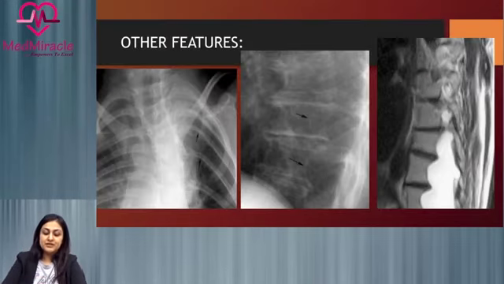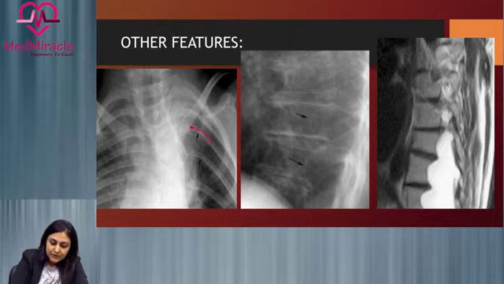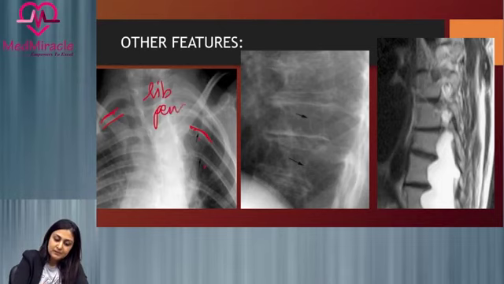The other skeletal features which can be seen in NF1 include, although they are not included in the diagnostic criteria, other features which have been described with NF1. So this is a chest X-ray, limited spot, where we see marked thinning of this particular rib. If you compare this rib with this rib or this rib, we see marked narrowing of this rib. This is called rib penciling.